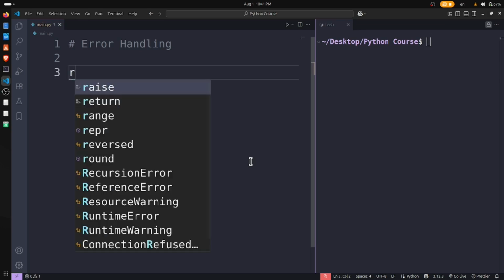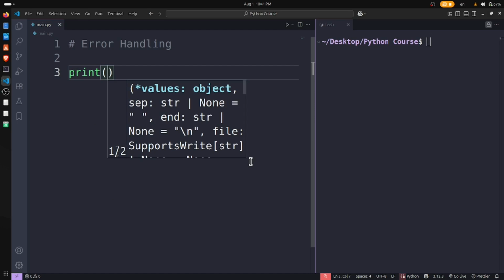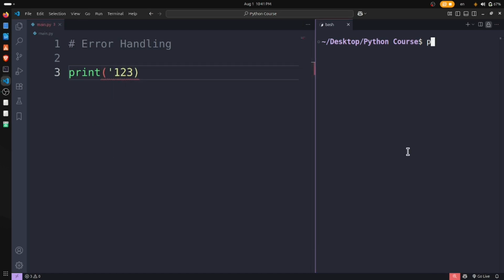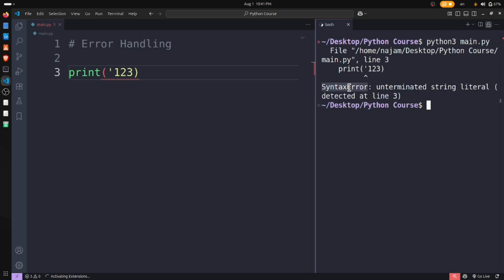If I print something, will it work? Let's see what happens. Syntax error. Not only do we have syntax errors, we have many kinds of errors in a program when we code. Any error that crashes our program, like this one, is called an exception. And Python raises these exceptions.